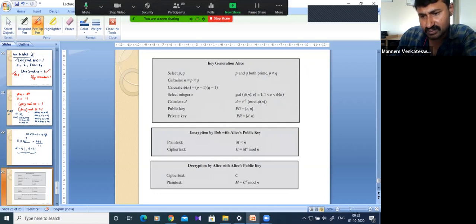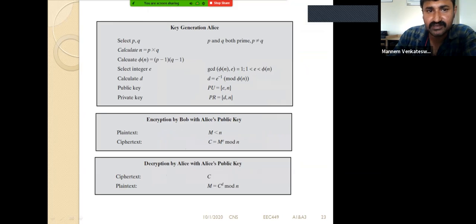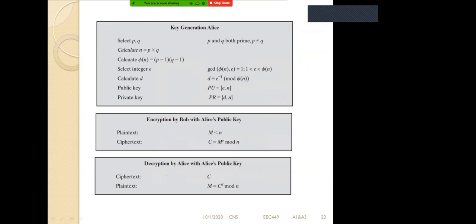This is the summary. This is the key generation by Alice: selecting P and Q, calculating N, calculating pi of N, then selecting integer E with this condition, then calculating D with this condition, then the public key and private key. Clear all these points? Then plain text and ciphertext.